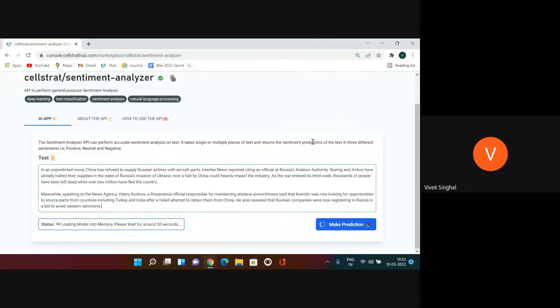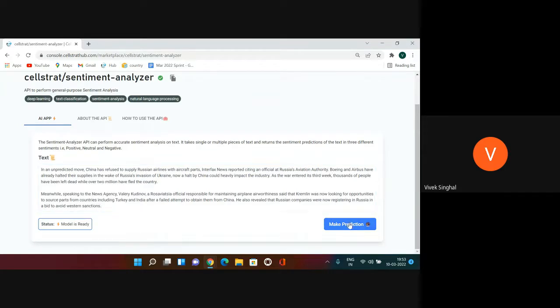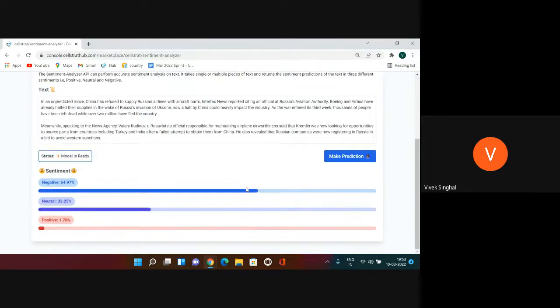So it tries to check the sentiment of this textual paragraph. Make prediction. So it says it's mostly negative with a confidence score of 64.97%, or neutral with a confidence score of 33.25%, and very less chance it's a positive.